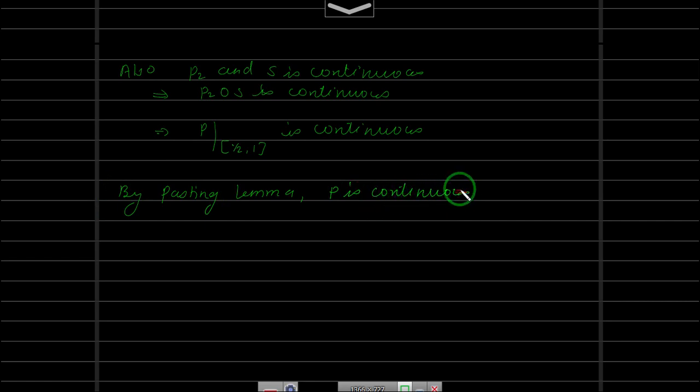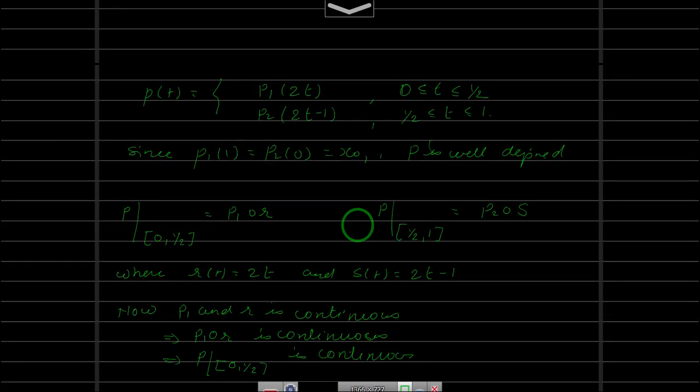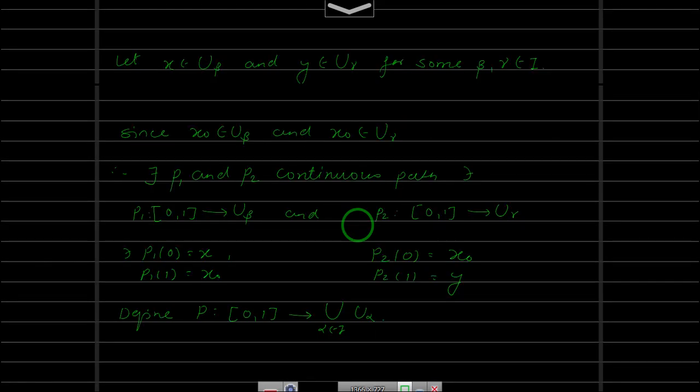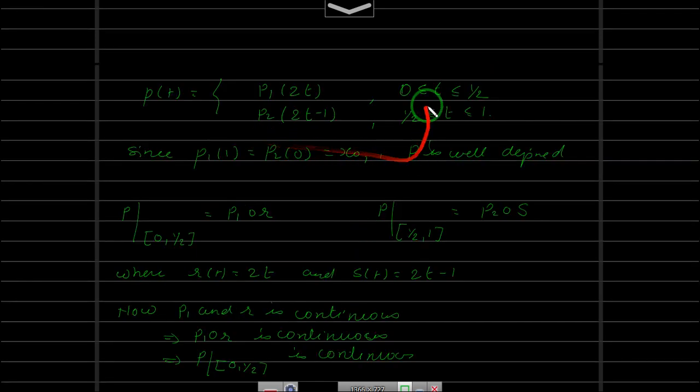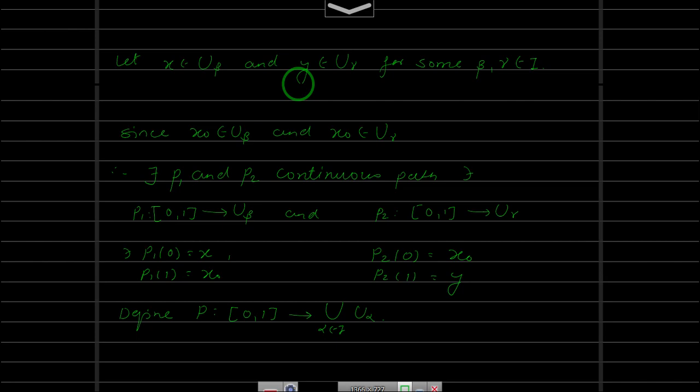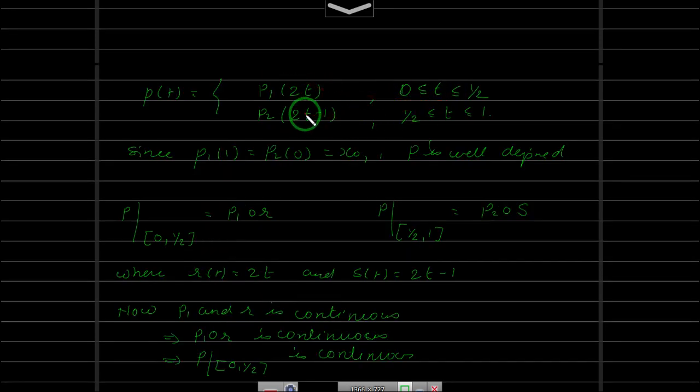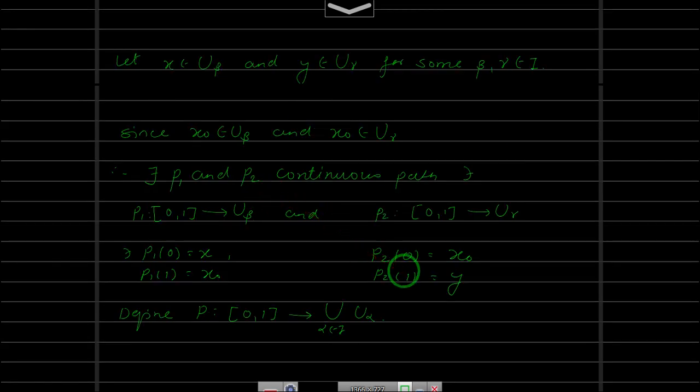And also we see that, what is p of 0 and p of 1? p of 0 will be p1 of 0, and p1 of 0 is x, and p of 1 is p2 of 1, and p2 of 1 is y.